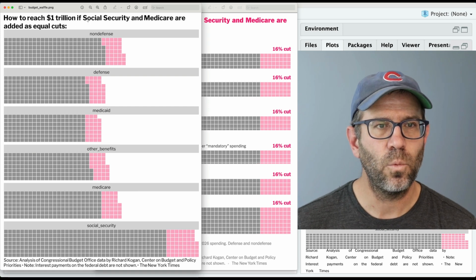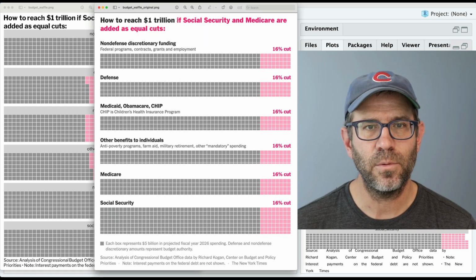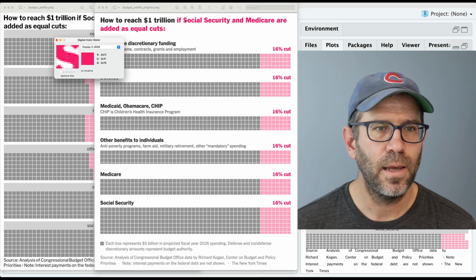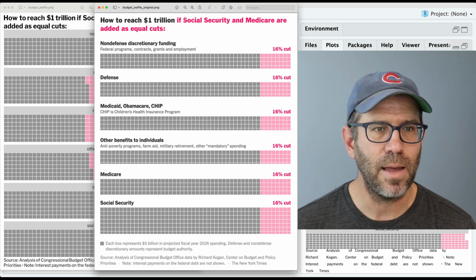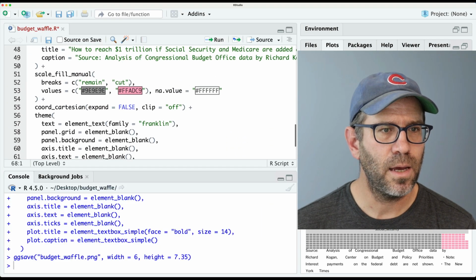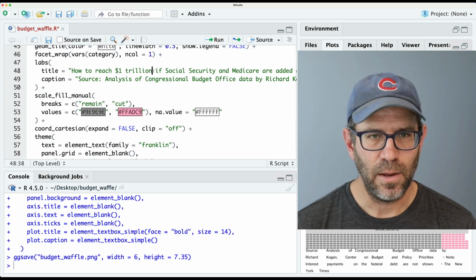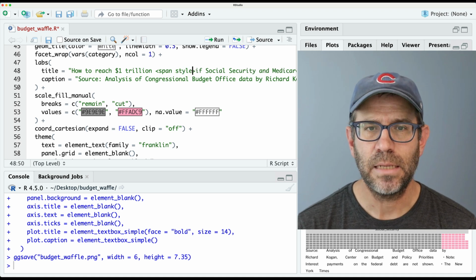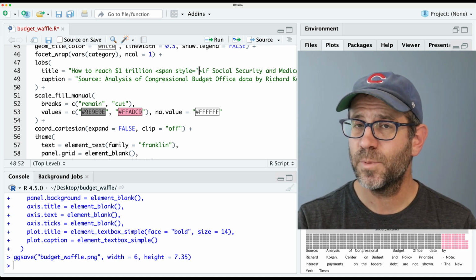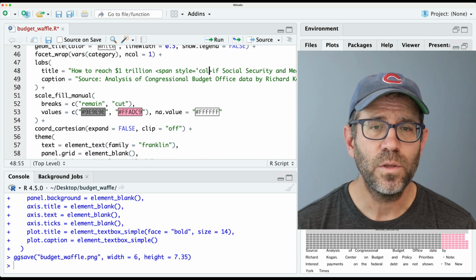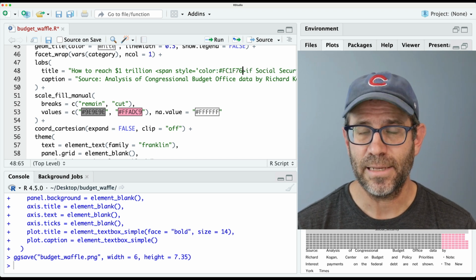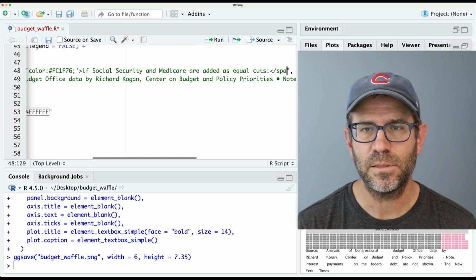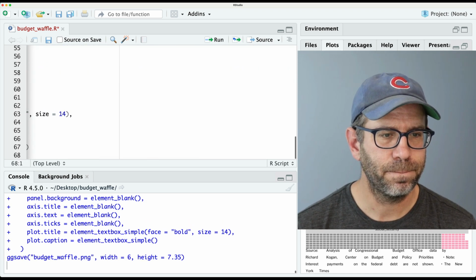Now let's go ahead and worry about this "if Social Security," right? And so I'm going to grab my digital color meter again and get this darker pink color. So I'm going to copy that. And then I'm going to come back up to my labs. And then we're going to use a span HTML tag, right? So we'll do span style equals, and then single quotes because we're inside of double quotes. We'll then do color colon that hexadecimal semicolon close quote, and then we'll go ahead and close out the span at the end here. And there we go.